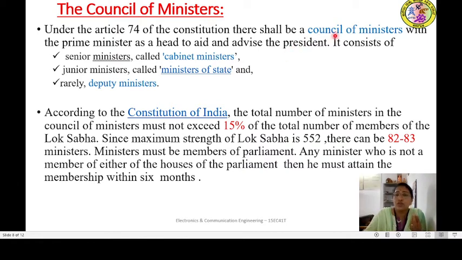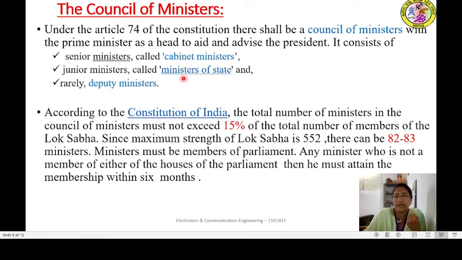That's why the Council of Ministers are taken to perform different functions of different departments, just to aid and advise the President. The Council of Ministers consists of mainly senior ministers, also called cabinet ministers, junior ministers called ministers of state, and rarely deputy ministers.